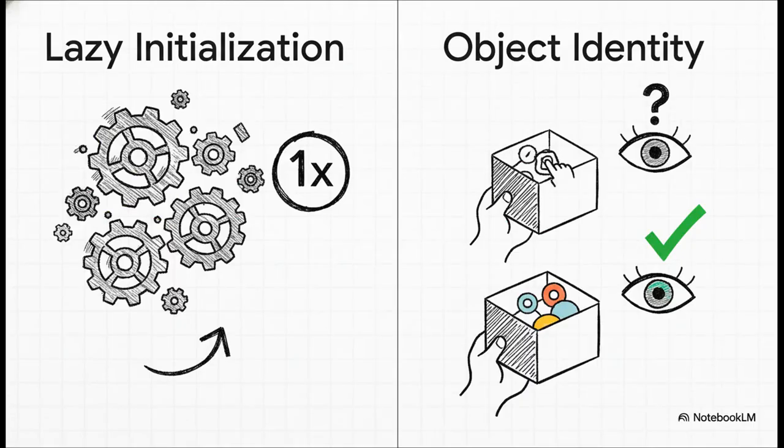All right, let me give you a couple of pro-level tips for useState that you should absolutely have in your toolbox. First up, lazy initialization. Let's say you have some really expensive calculation to get your initial state. Instead of just running it, you pass a function into useState. Why? Because React will only run that function one time on the very first mount, not every single time the component re-renders. Second, and this is crucial, is object identity. Remember, React needs a new object, a new array, a new reference to see that something has changed. It's why just pushing into an array in your state doesn't work. You have to give React a brand new box for it to realize anything is different.